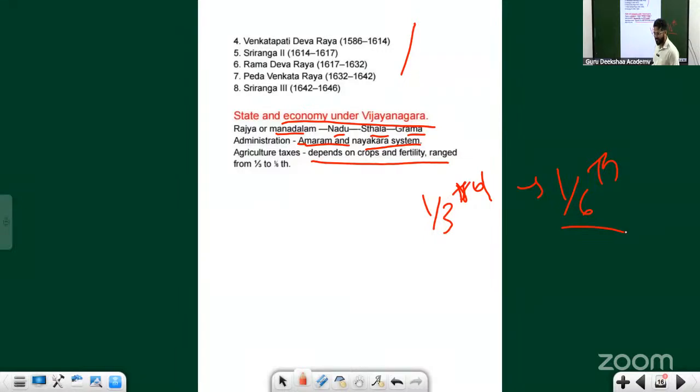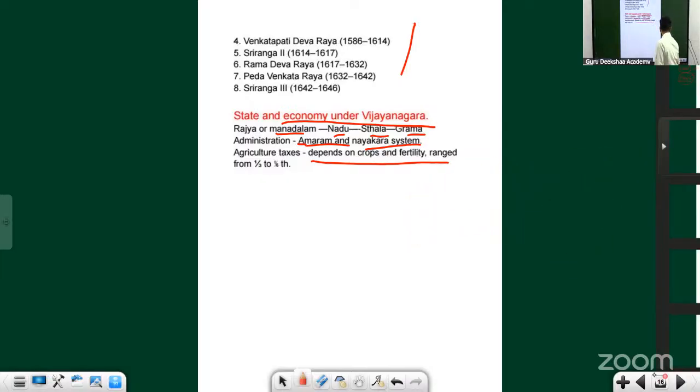Which is larger, 1/3 or 1/6? 1/6 is nothing but 16.6%. What is 1/3? 33.33%. So which is larger? 1/3. So then why did you say 1/6? So this is it with respect to